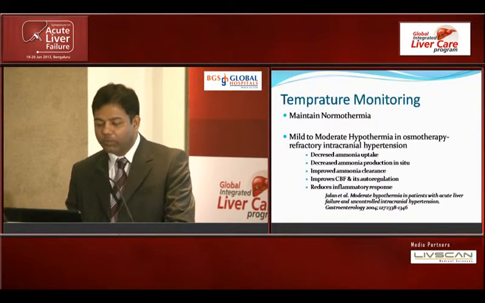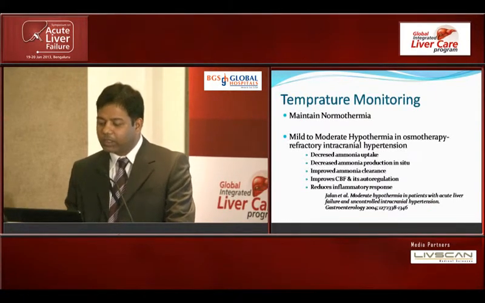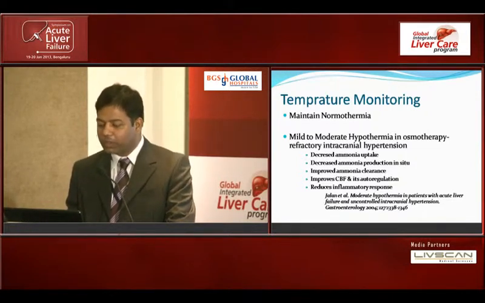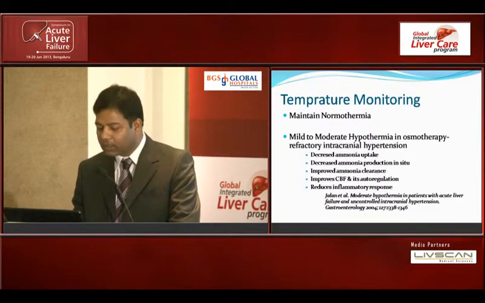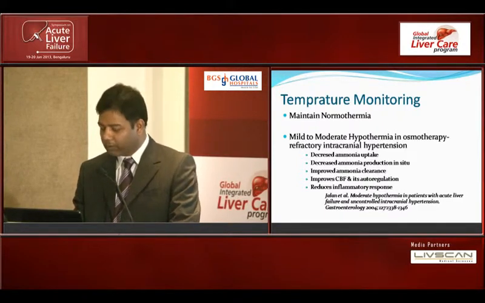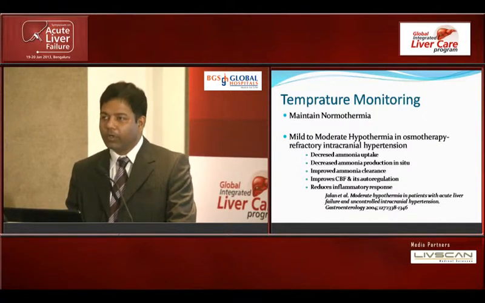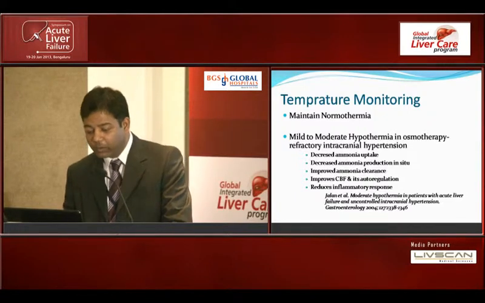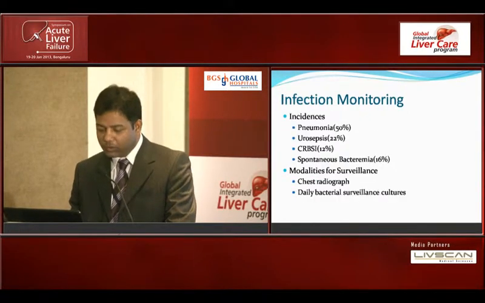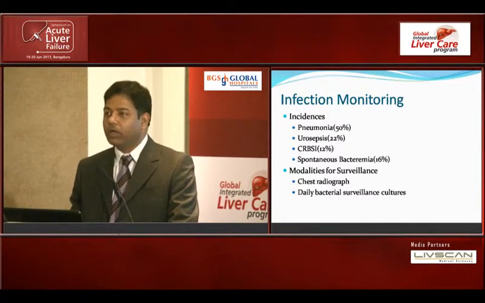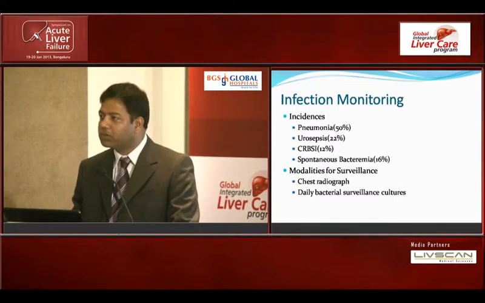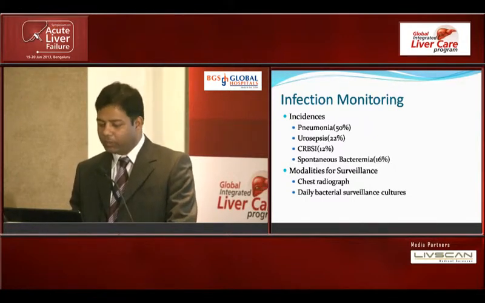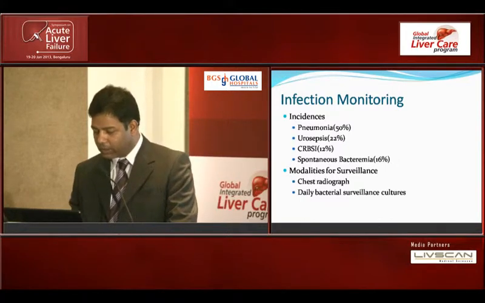And temperature monitoring is important, especially in preventing hyperthermia, and we can think about hypothermia in osmotherapy refractory intracranial hypertension. Jalan has done a lot of study, and probably we know about this. It is especially useful when we are targeting transplant in such patients. Infection monitoring surveillance is done by chest radiograph and daily bacterial cultures. I don't have data on the use of serum procalcitonin in ALF patients, but at the moment we are doing it. Probably by year end we will be able to publish that data.